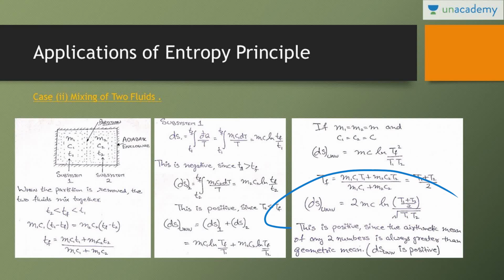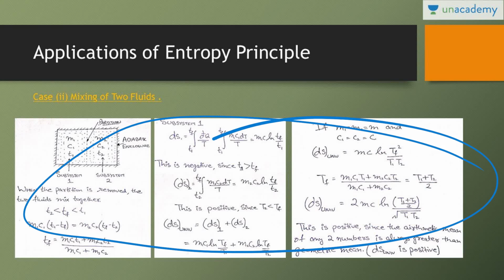See, this term will always be positive because the arithmetic mean of any two numbers is always greater than their geometric mean. This term is always positive. Just go through this. If you have any doubt, just let me know. This is a very important case of entropy principle.